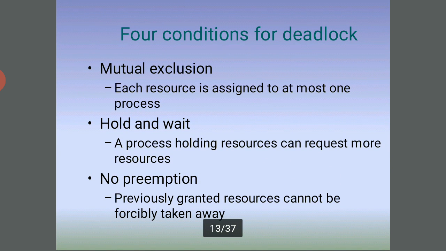Next, the four conditions for deadlock: mutual exclusion, hold and wait, and no preemption. Mutual exclusion: each resource is assigned to at most one process. Hold and wait: a process holding a resource can request more. No preemption: a previously granted resource cannot be forcibly taken away.